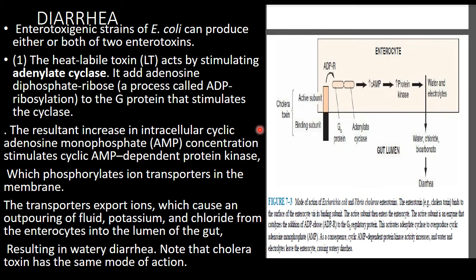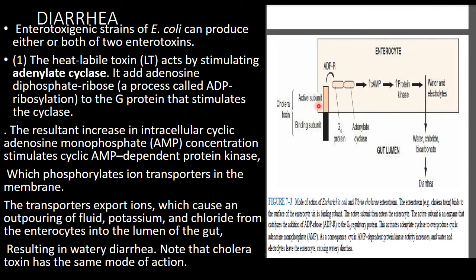The enterotoxigenic strain of E. coli can produce either or both of the two enterotoxins. One is the heat-labile toxin, which stimulates adenylate cyclase. It adds adenosine diphosphate ribose. This process is called ADP ribosylation, of the G protein that stimulates the cyclase.